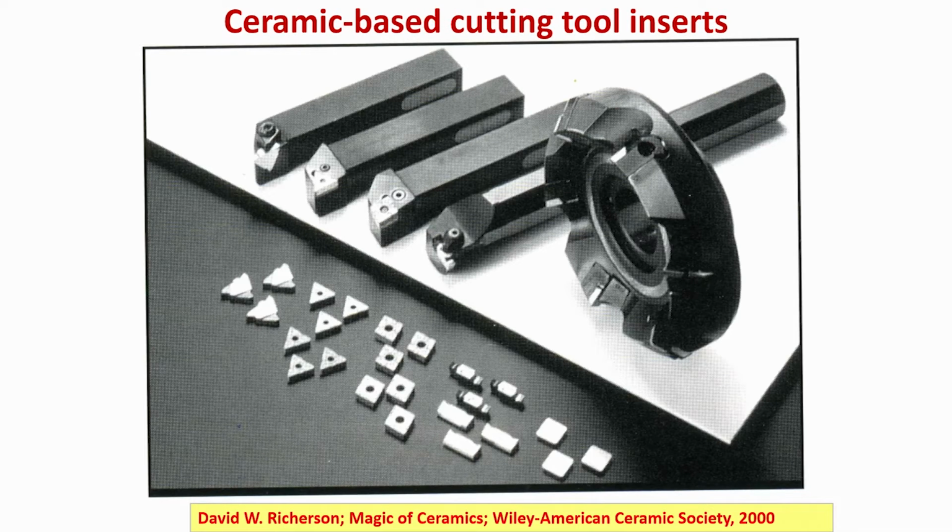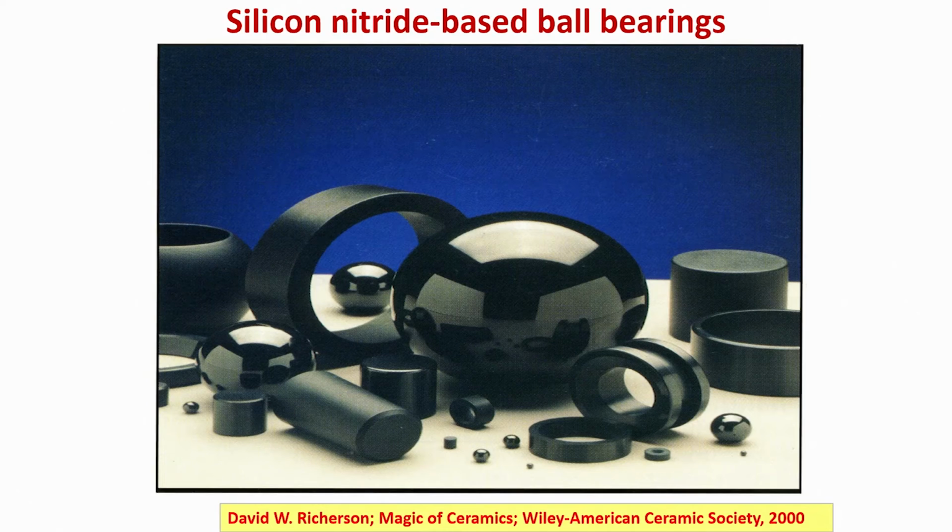So, what are the different ceramic based cutting tools? These ceramic based cutting tools, as you see, are mostly made of silicon nitride based cutting tools, and sometimes people also use other ceramic composites like alumina and silicon carbide based cutting composites. So, you can see that cutting tools are of different shapes and sizes, and all these different shapes and sizes are very much useful for different ceramic based cutting tool inserts.